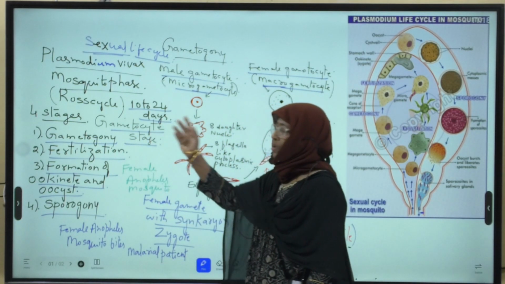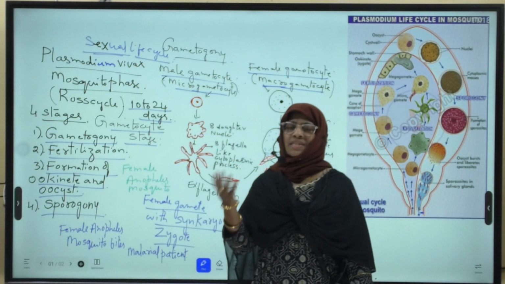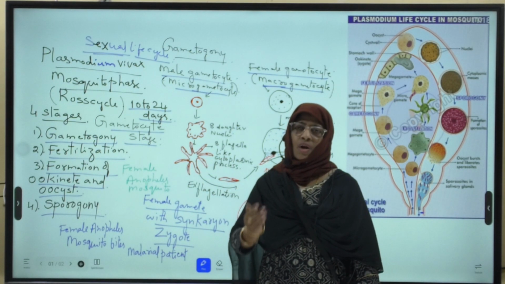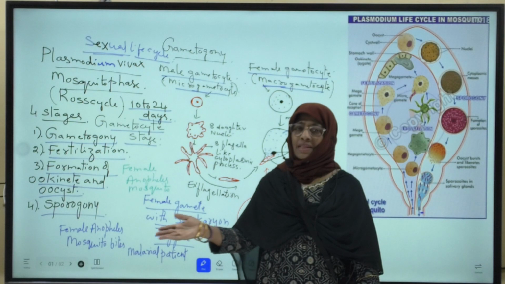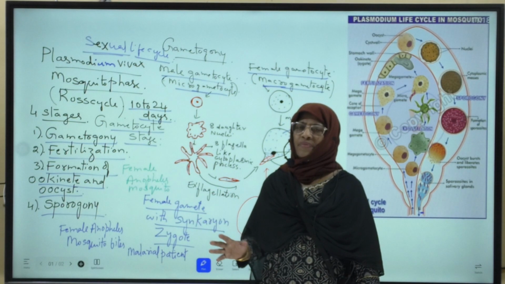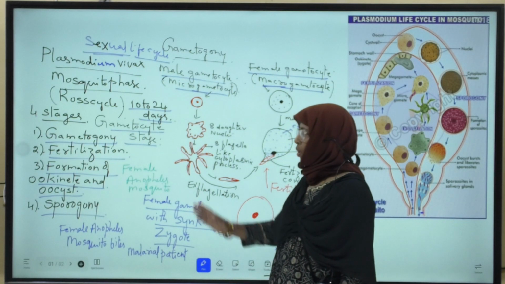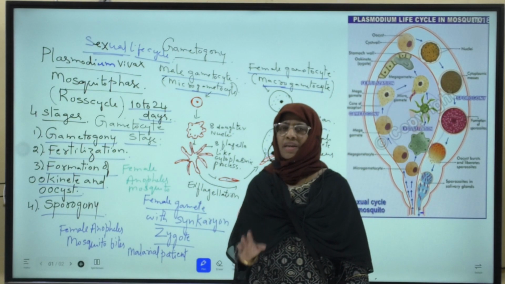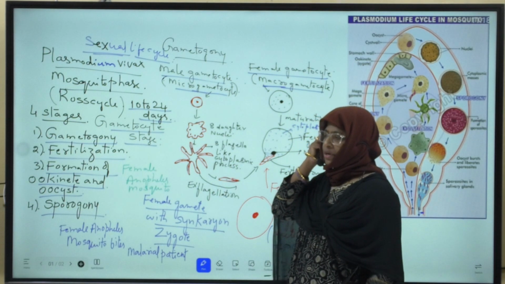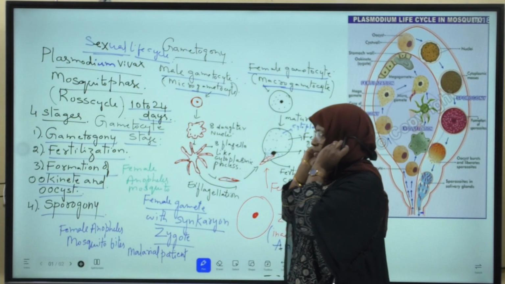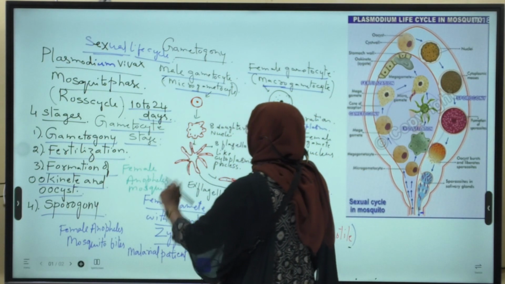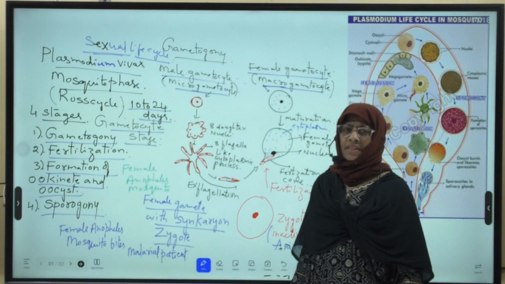Along with gametocytes, other stages of the erythrocytic cycle also enter the crop of the mosquito, but the other stages are digested in the crop of the female Anopheles mosquito. Only the gametocyte stage survives. Now, gametocyte means gamete mother cell.